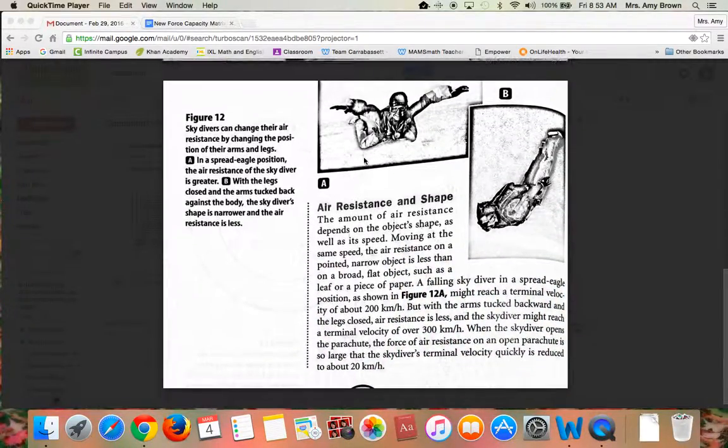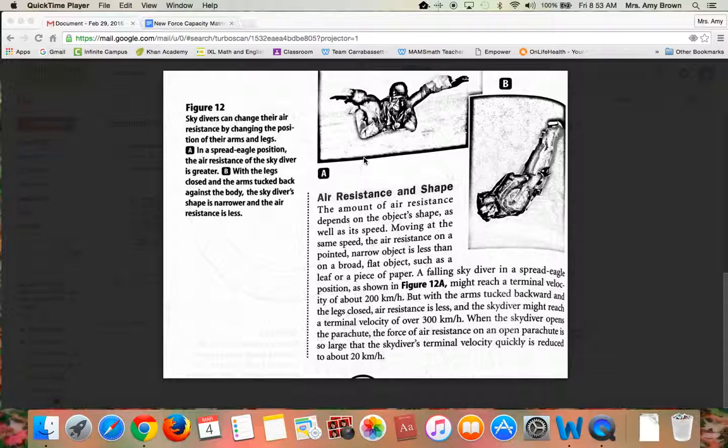Okay, now we're looking at air resistance and shape. The amount of air resistance depends on the object's shape as well as its speed. Moving at the same speed, the air resistance on a pointed, narrow object is less than on a broad, flat object, such as a leaf or a piece of paper.